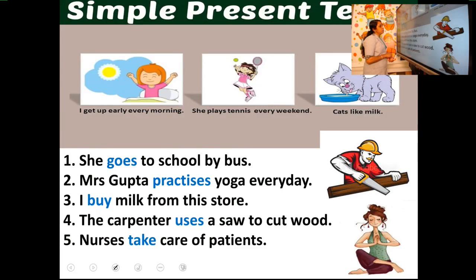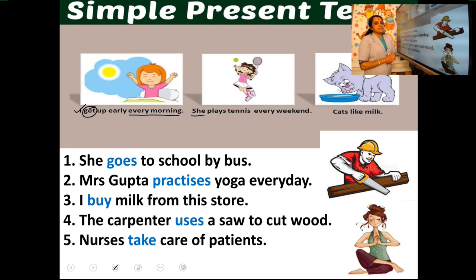Clear? Can we find some more examples? See, I get up early every morning. Again, here it shows everyday actions. And what is the verb? I get up. I, only one person, but even then, I is considered as plural in present tense. Clear? In present tense, the subject I is considered as plural. So what is the verb there? Get.